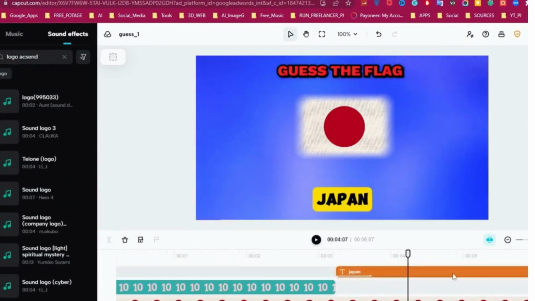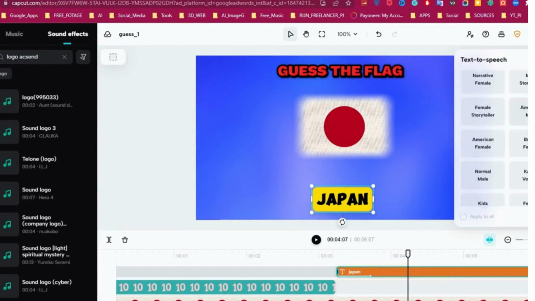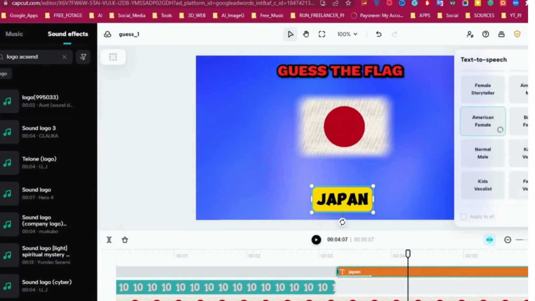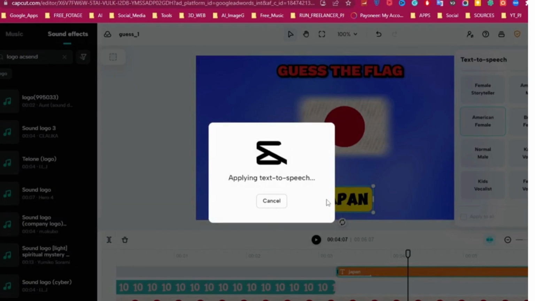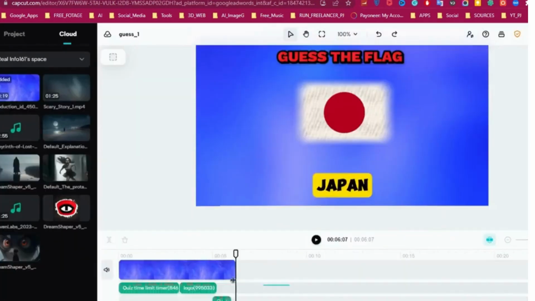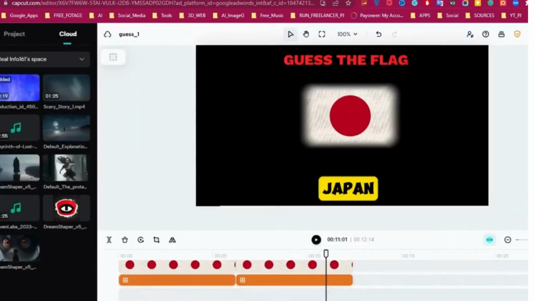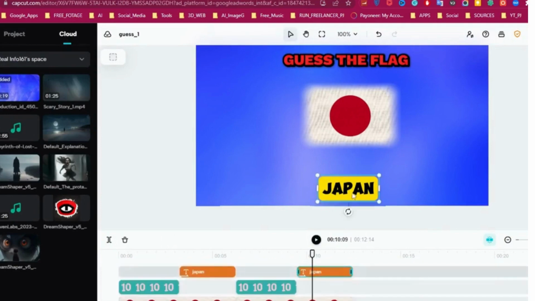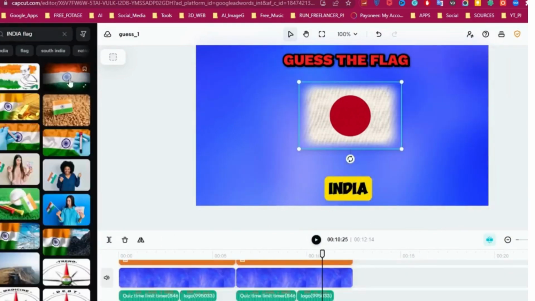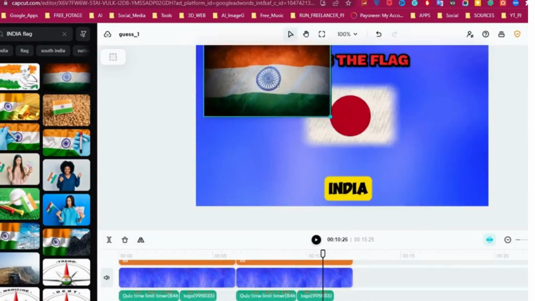Now click on country text and go to text speech section and select one of the item. Then click on apply. Now select all layers and copy them. Then change the country name and flag. Also, if you can't find a good flag image, you can download it from Pexels and upload it here.